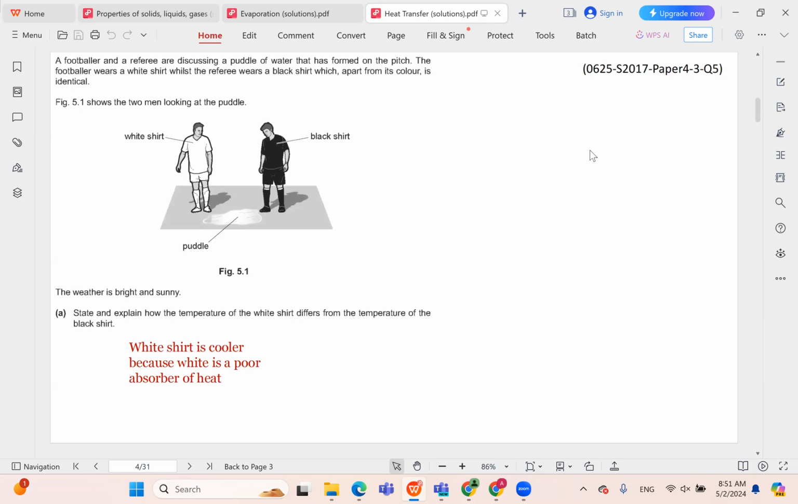Of course, we should know that black is a good absorber or emitter of heat. So in the summer, black absorbs more heat than white. So the white shirt will be cooler and the black shirt will be hotter, because white is a poor absorber of heat, whereas black is a good absorber of heat.